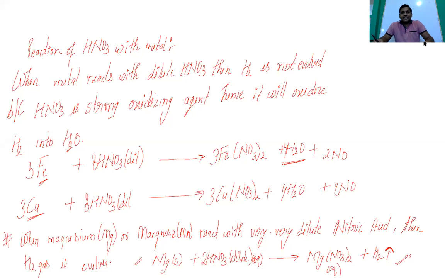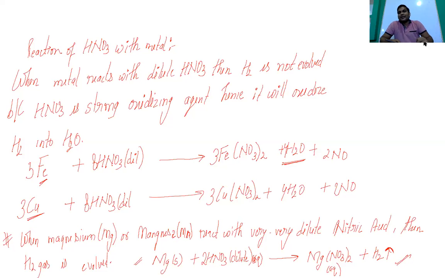So coming to the next one, there is a very important concept here. When concentrated hydrochloric acid and concentrated nitric acid are mixed, they form aqua regia. So this aqua regia is also known as royal water, and it is a highly corrosive and fuming liquid, and it is used to dissolve gold and platinum.